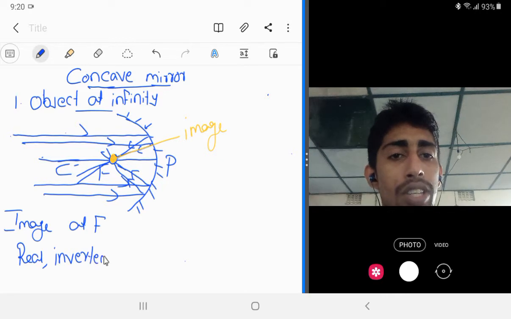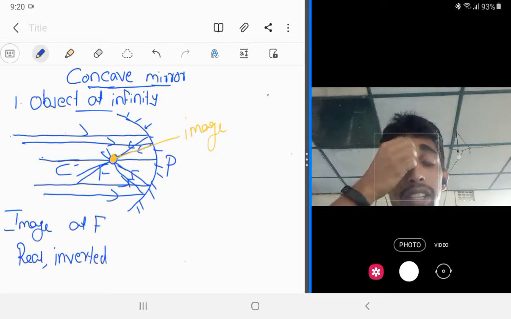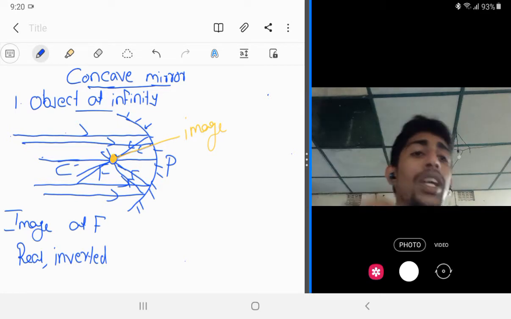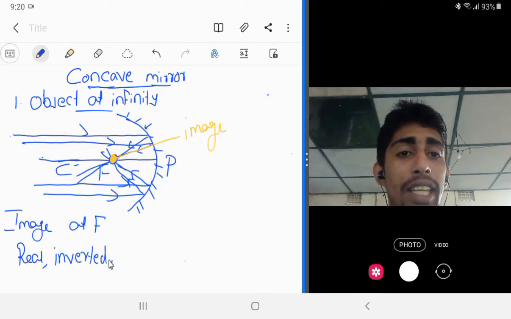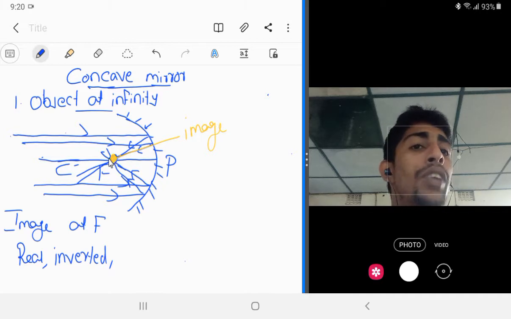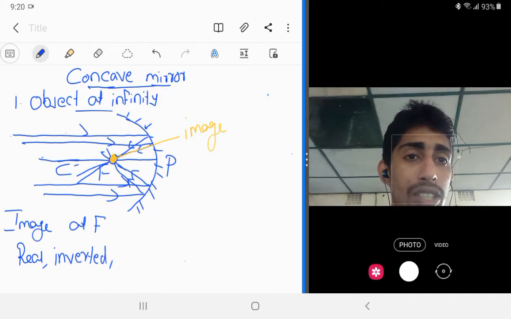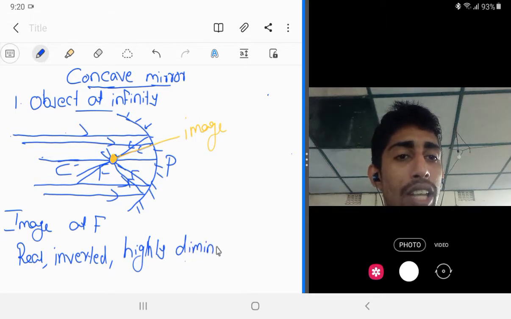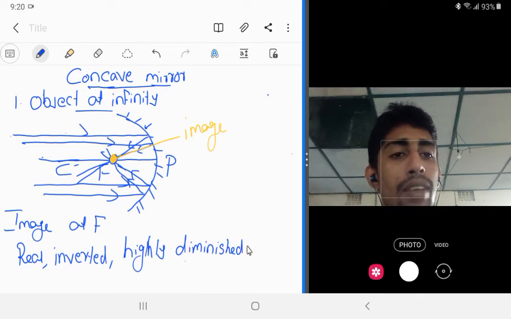Then what about the size? Yeah, we know that if the object is at infinity, the size of the object is very high, and here we are getting a point image. So which means that the image is highly diminished. So this is the first case.